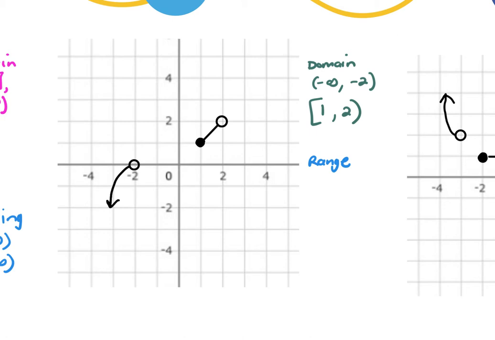What's the lowest y on my graph? Negative infinity. Where does that part stop? What's the y where it stops at? 0, bracket or parentheses? Parentheses because it's an open dot. Then my graph stops and starts again at what y? 1, and it's got a bracket, sorry, because it's a solid dot, and it goes to 2, and that one gets a parentheses because it's an open dot.